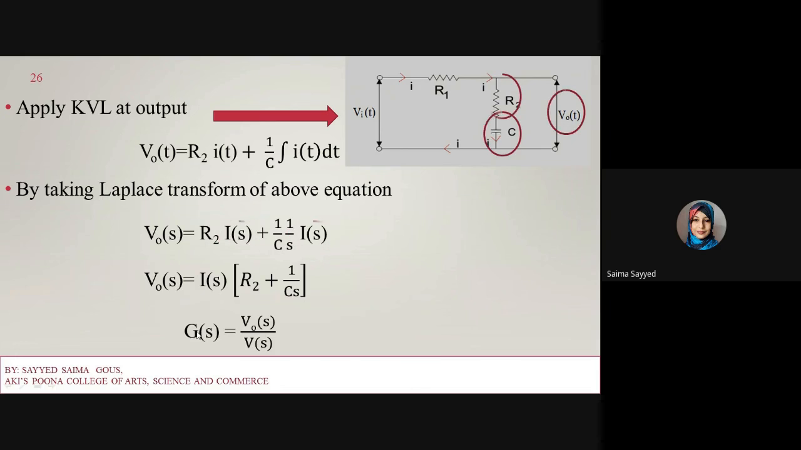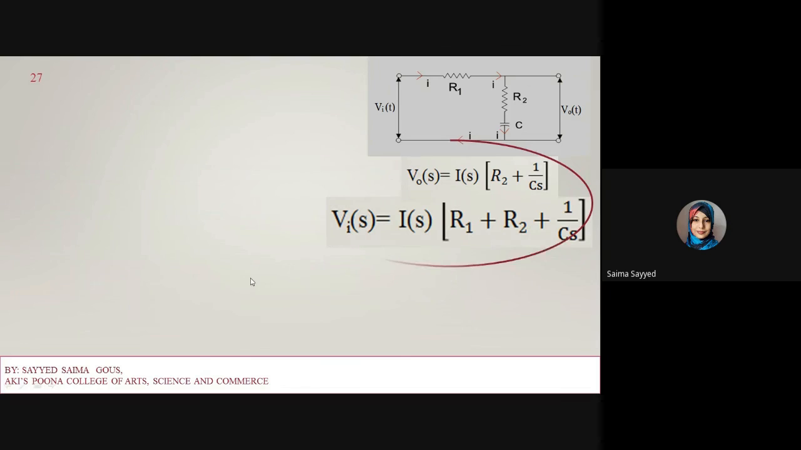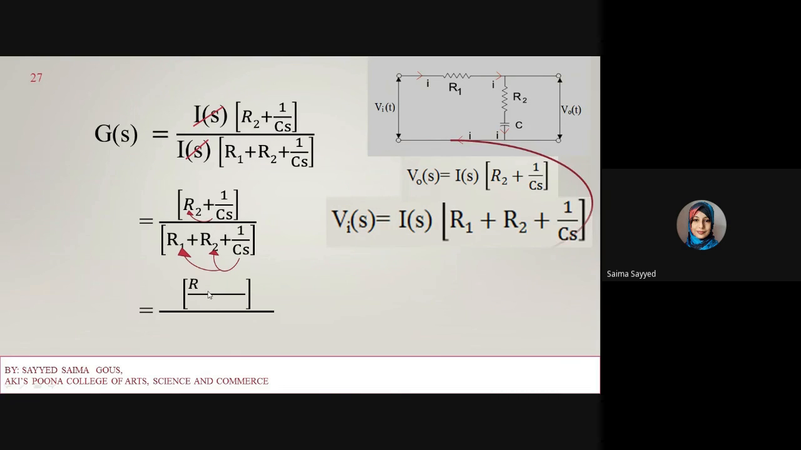Now this is my transfer function, V out of s upon Vi of s. So substitute these equations in this. It will become G of s is equal to I of s into R2 plus 1 upon Cs, divided by I of s into R1 plus R2 plus 1 upon Cs. Now cancel I of s. It will become R2 plus 1 upon Cs whole divided by R1 plus R2 plus 1 upon Cs. Now solve the numerator and denominator of each. It will become R2Cs plus 1 divided by Cs,